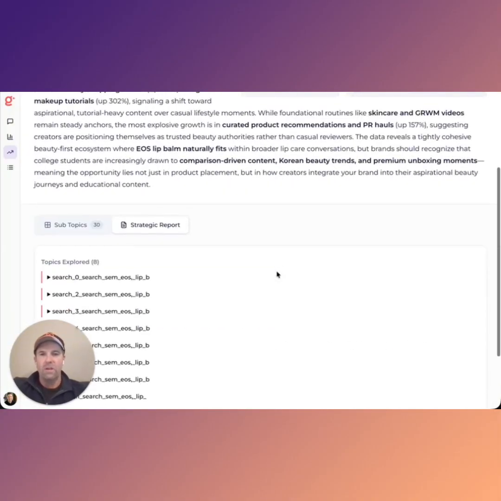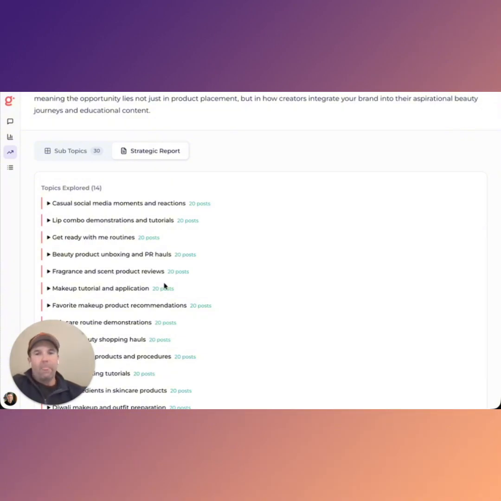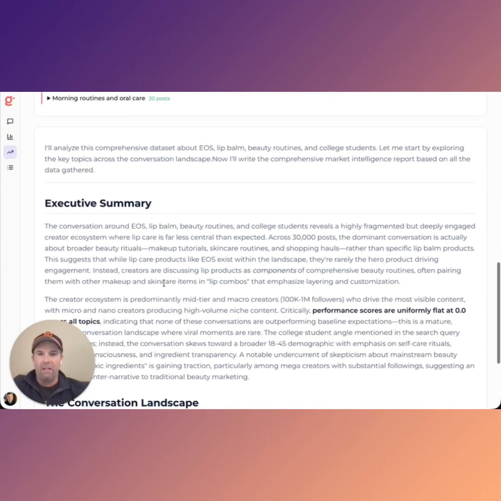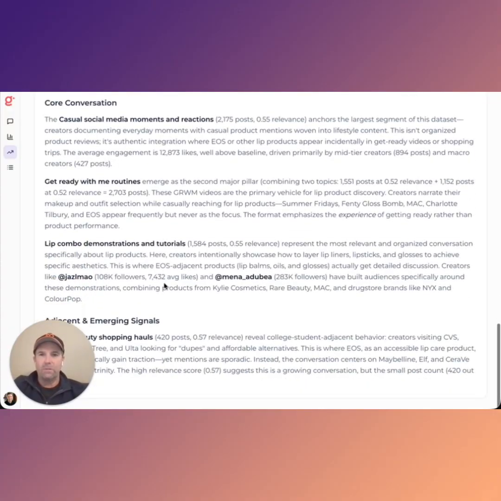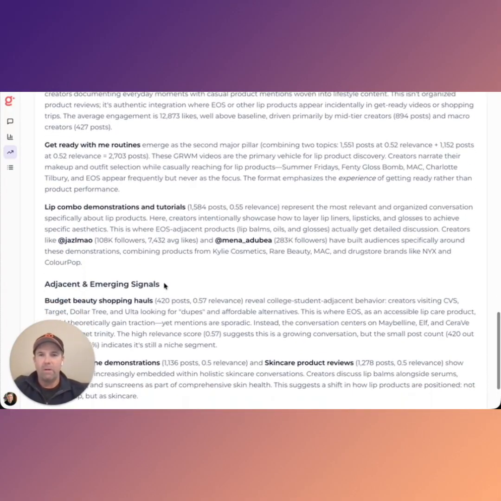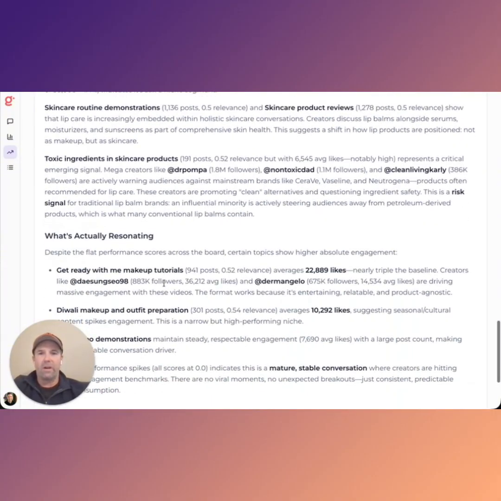Now, what you can also do is get an overall report of what's happening across all of these subconversations. And so here you can see what Glystn is doing: it's pulling together all of the different subtopics, and it's looking at the best posts it can find from each of those topics, and doing an analysis around them. So here it builds out an executive summary. It shows you all the major themes that are being discussed in the landscape. It's also showing you some adjacent conversations. It's really breaking down the content.